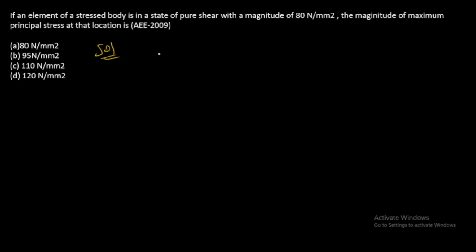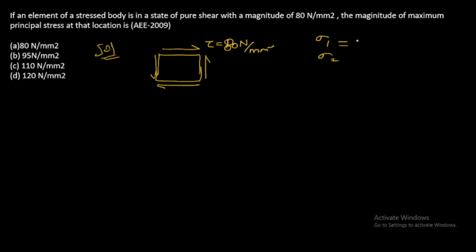So given the body is in pure shear condition, the diagram of pure shear condition will be like this, and the magnitude tau is equal to 80 Newton per mm square. In the pure shear condition, the principal stresses are equal to the magnitude of shear stress but in opposite direction.